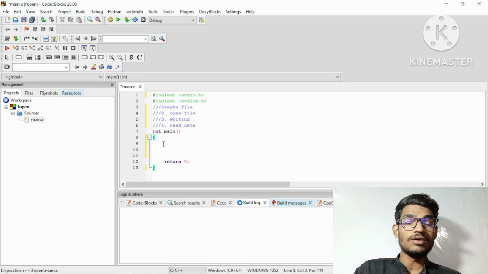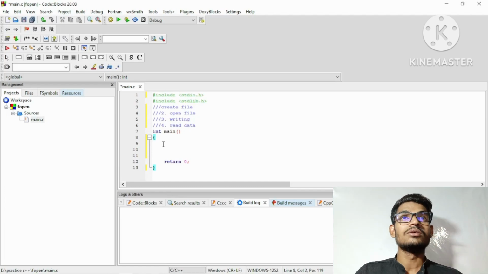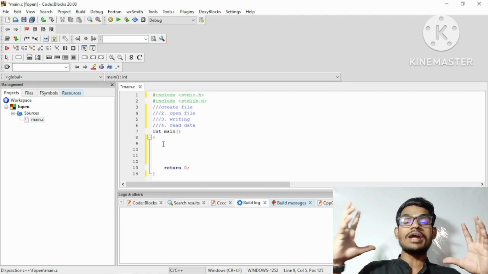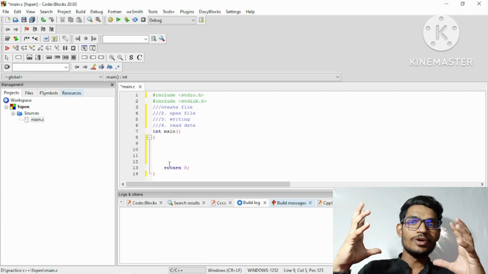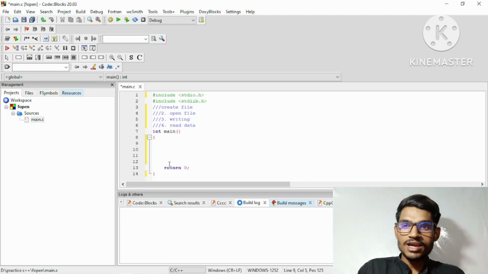As you know what a pointer means, in the previous video I told you that a pointer is something that points to some particular address. So we also have to create one pointer, a file type of pointer, because that pointer is going to hold the address of the file. So we must have a file pointer.